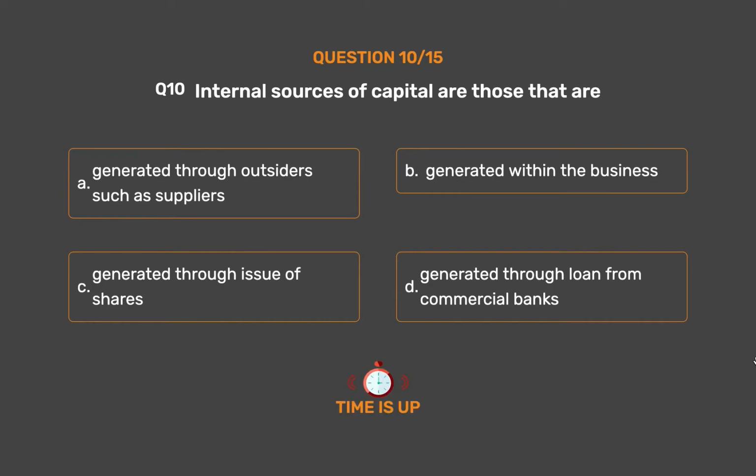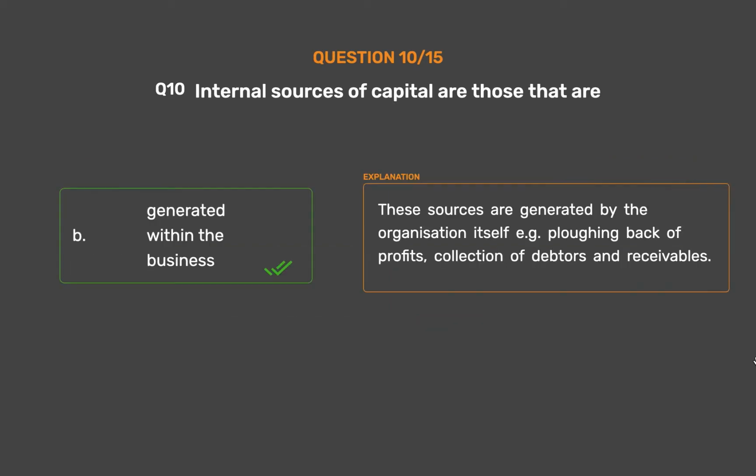The correct answer is option B, generated within the business. These sources are generated by the organization itself, for example, plowing back of profits, collection of debtors and receivables.